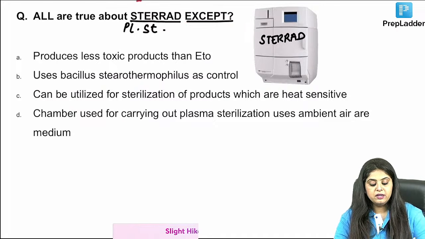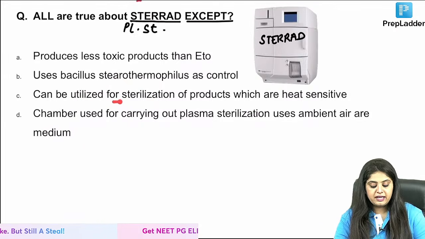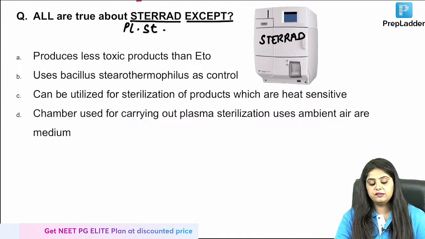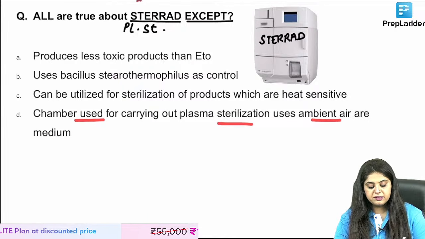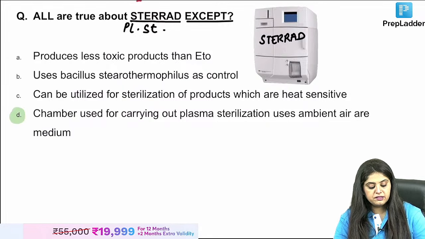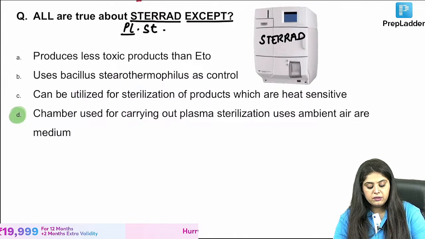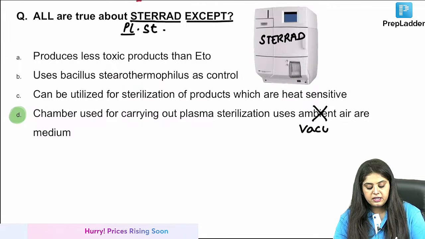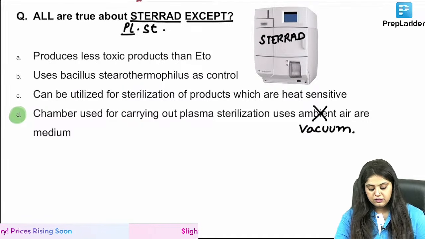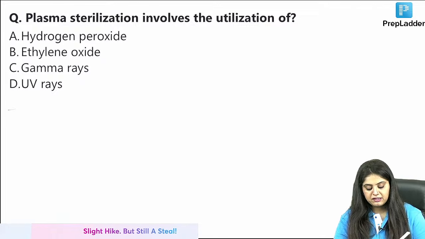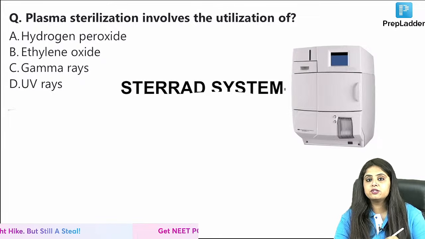All are true except: products are less toxic than ETO, uses Bacillus stearothermophilus, can be utilized for products which are heat sensitive, and the chamber carrying out plasma sterilization uses ambient air. Everyone says, ma'am, option D is incorrect, because plasma cannot be kept in ambient air, it is going to be via vacuum. So let me tell you what is happening in plasma sterilization, then you will answer the question once again.